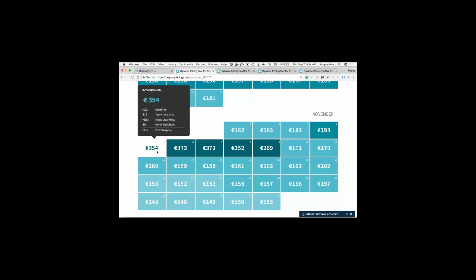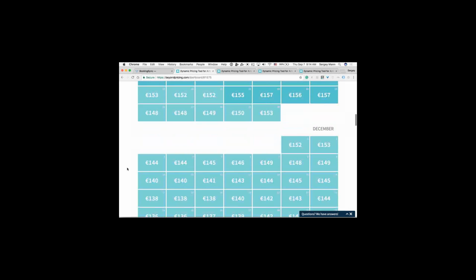And so with all of that demand, people have to stay somewhere. So all of that goes to either hotels in neighboring cities as far as 2 hours away, and also to vacation rentals. And so because we're able to see that massive spike in demand, we're able to identify that as an event. And in this case, we're increasing prices quite a bit. So that's one of the benefits of using BeyondPricing, dynamic pricing in general, because they're able to capture that kind of forward-looking massive spikes in demand. So this is generally how that looks.